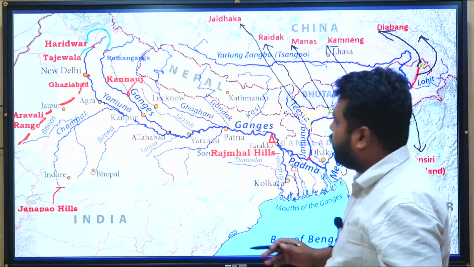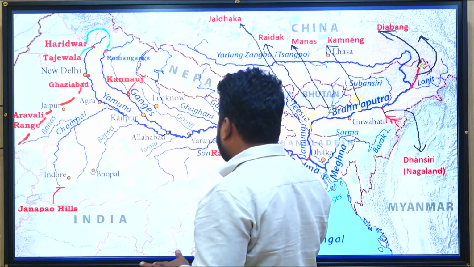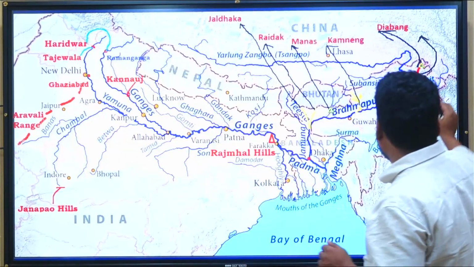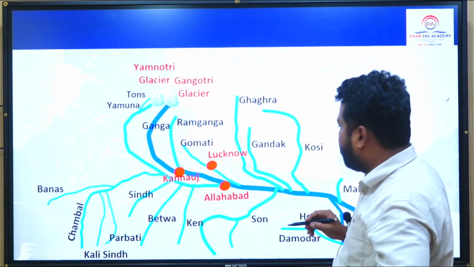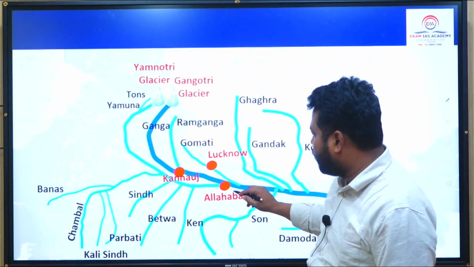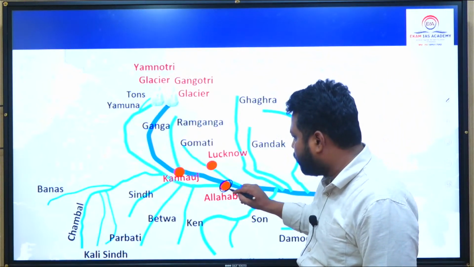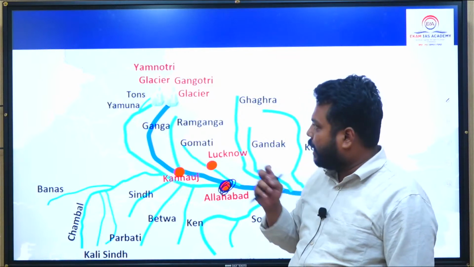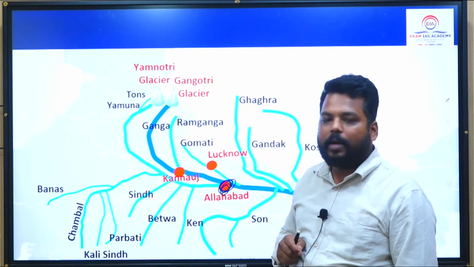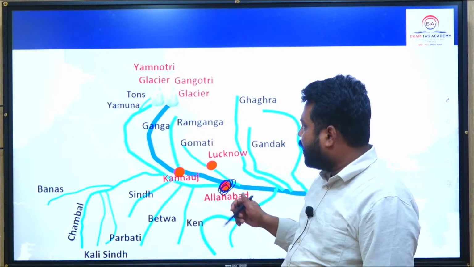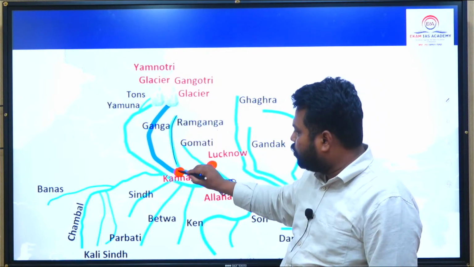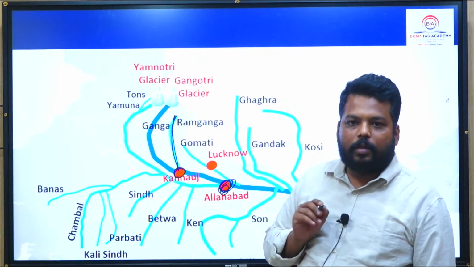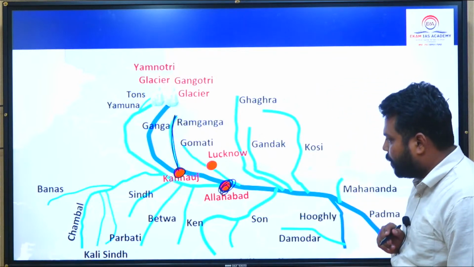So generally people tend to read the downstream of Ganga, like where the Ganga river has its matching. So in the Ganga river, the key map points which you have to remember: one particular region is where Yamuna joins. ये एक particular map pointing location है, like where Yamuna joins this Ganga river at Allahabad. And Ram Ganga जो गंगा को join हो रहा है, Kanauj location. Historically this is very important.